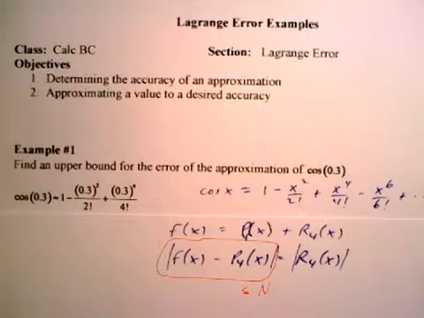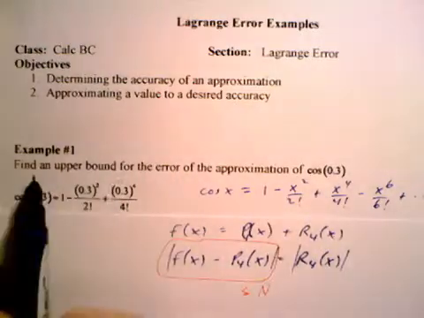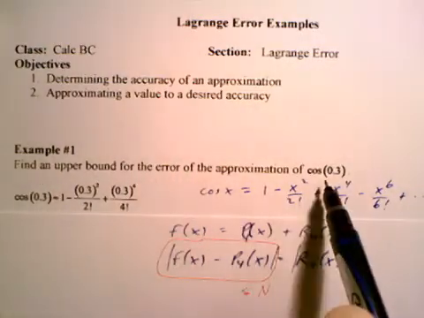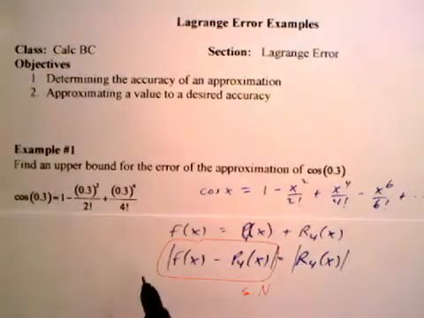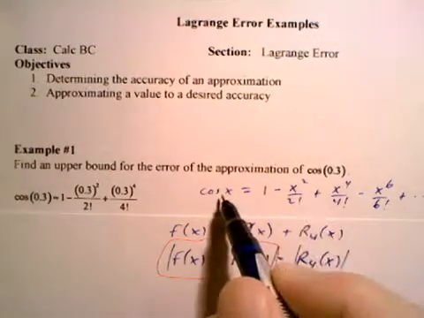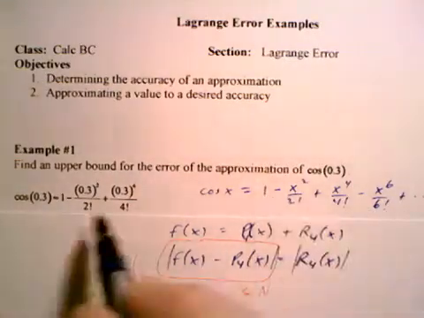Okay, so we have our first real AP example. Find an upper bound for the error of the approximation of the cosine of 0.3. In other words, we have used the Maclaurin series for the cosine, and we're only using the first three terms.